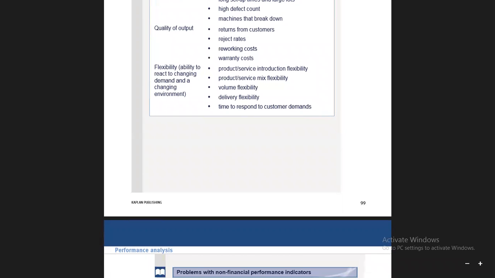Product and service introduction flexibility: yes, how you are going to change your product or services according to the environment. Because if the environment changes, you have to change your product, because if the customer wants different products, you have to change your product features and update them. And if you are providing a service, you belong to a service industry, and the other person wants service in another manner or in a different way, you have to adopt that, because you are flexible enough to do that.